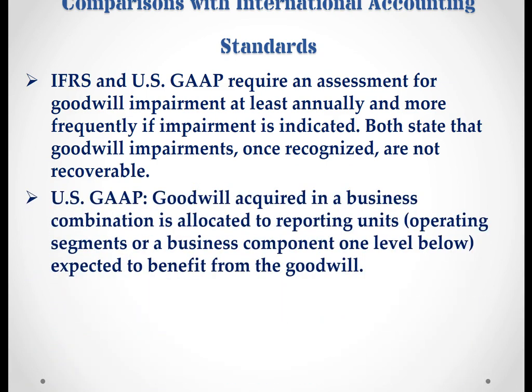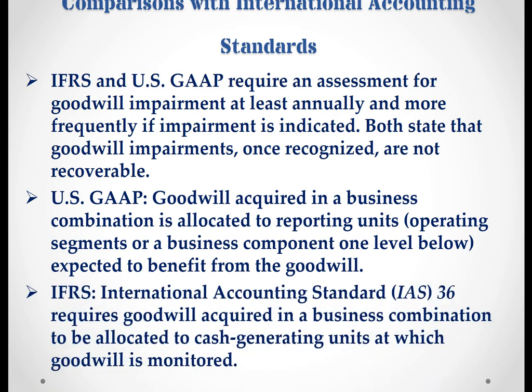U.S. GAAP: goodwill acquired in a business combination is allocated to reporting units, operating segments, or a business component one level below, expected to benefit from the goodwill. However, under the international standard, in order to allocate it, it has to be a cash-generating unit.